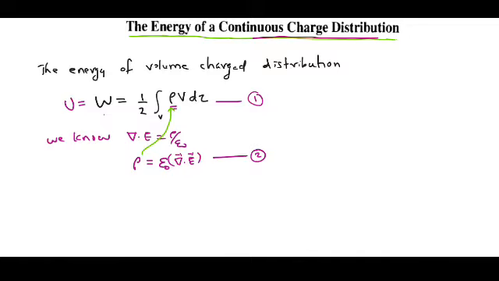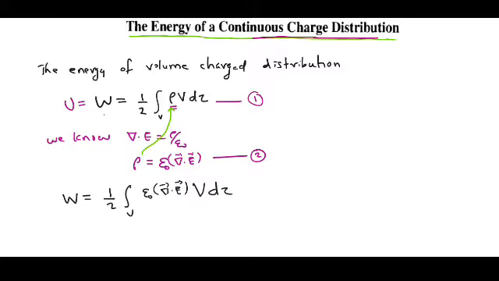Therefore, this W can be written as half volume integral epsilon 0 del dot E times electric potential V d tau.